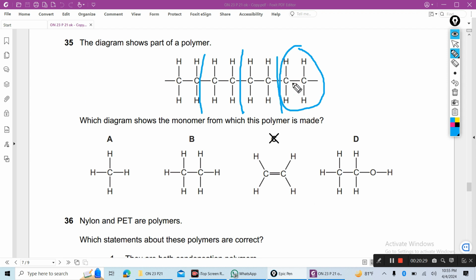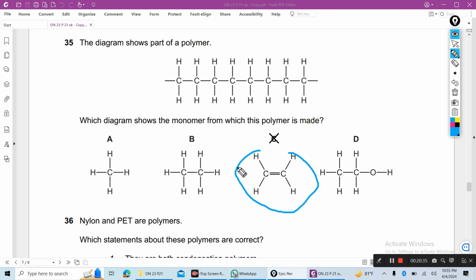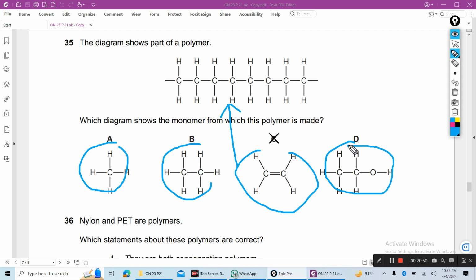From ethene this polymer will be made, polyethene, but here methane, it will not form. Alkane is not used to make polymer. This also alkane, alcohol, so is wrong answer. Here as polyethene, ethene molecule is needed to make this polymer.